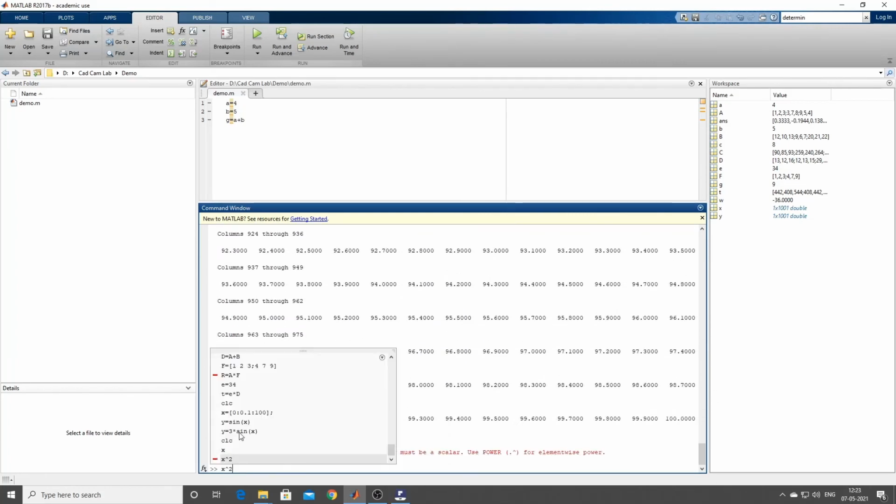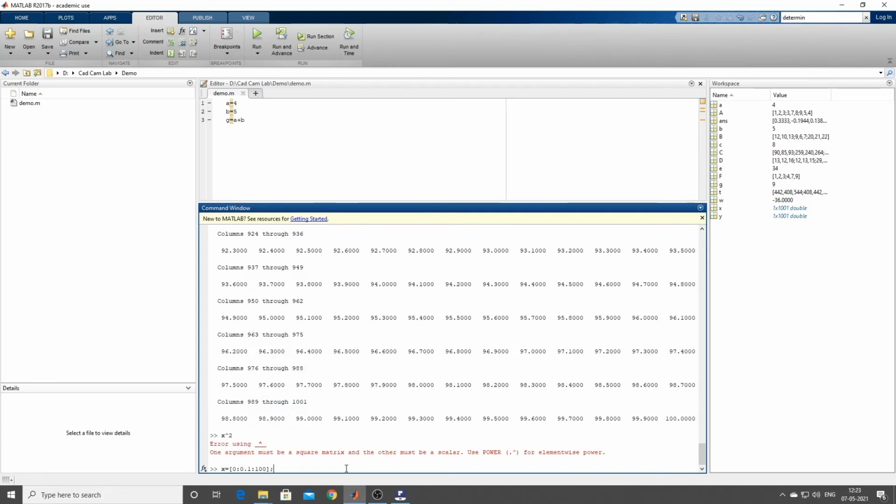See, can you see this? x is varying from 0 to 100 in steps of 0.1. Now if I try to do x square, what does this mean? x into x. It is trying to do matrix multiplication, which is not possible because the order will not match. So whenever you want to do element-wise multiplication where the order is not the same, you need to do x dot to the power,